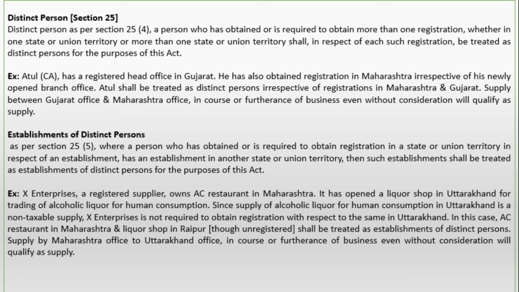Supply by the Maharashtra office to the Uttarakhand office in the course or furtherance of business, even without consideration, will qualify as a supply. यानी कुछ भी सप्लाई महाराष्ट्र की रेस्टोरेंट से उत्तराखंड में जाता है फॉर बिजनेस पर्पस without consideration, then also it is considered as a supply. So that is about distinct person.